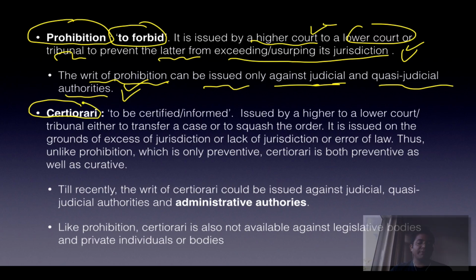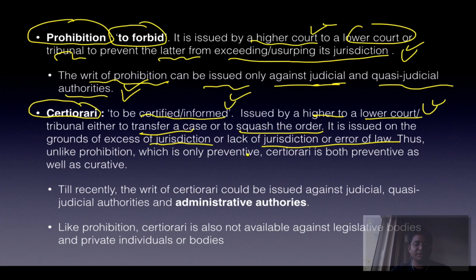Then certiorari means certificate or information. So by a certificate you inform them that if you have given an order, it will be quashed, or if you have not given an order, the case will be transferred. So to be certified or informed. Issued by again a higher court to a lower court, also only against judicial and quasi-judicial bodies, to transfer a case or to quash the order. Again the same grounds, excess of jurisdiction or error of law or lack of jurisdiction.